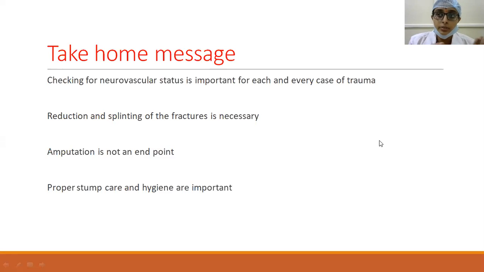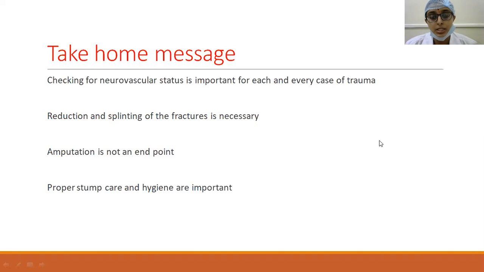If it is okay, then wait, observe for a few hours. If the capillary refill persists and the pulses do not return, or if the capillary refill deteriorates, immediately go for vascular surgeon consultation. Arteriography, I mean angiography, should be done, and immediate exploration, and the vessel should be addressed. Otherwise, it may end up in disastrous consequences, which we have seen earlier in the consequences of vascular injury.